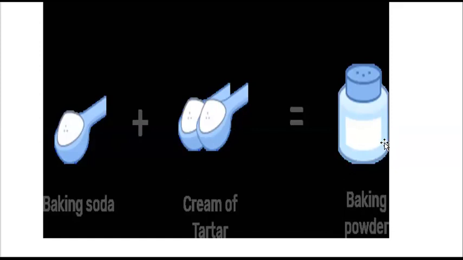Baking soda is a pure substance, and tartaric acid is a pure substance. But when these two pure substances are mixed like that, without any external heat being given to them, here this is in the form of a mixture.